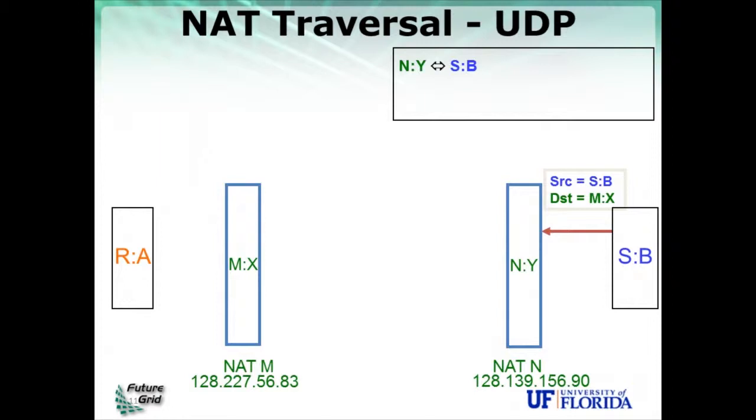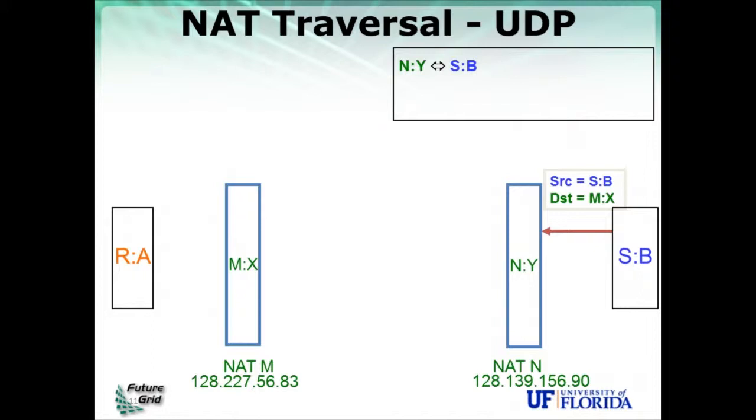Now, once A and B exchange these connect to me messages, they're going to begin the process of linking. So B received information that says A has one of its URIs on IPM and port X, and it's going to send a message to MX using, in this example, the UDP protocol.